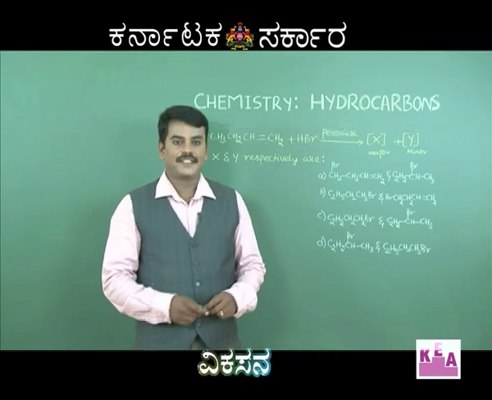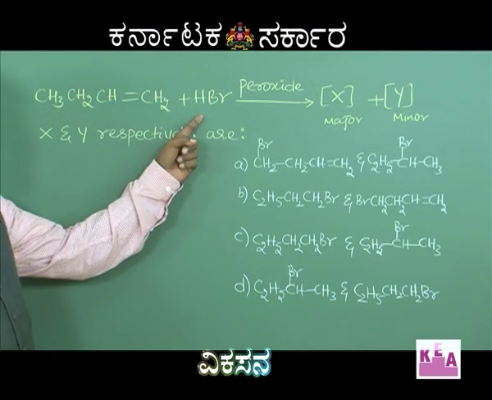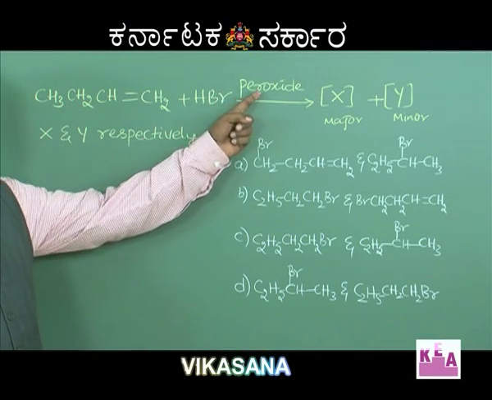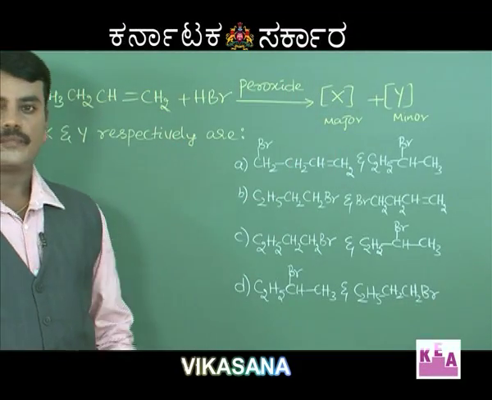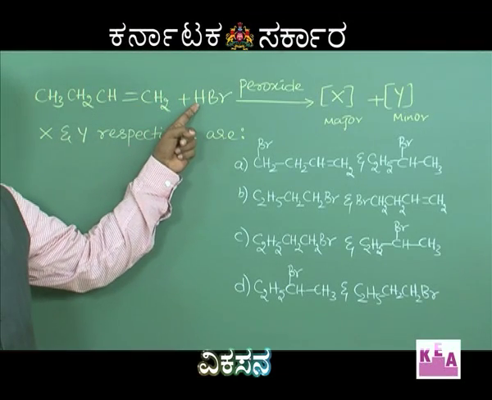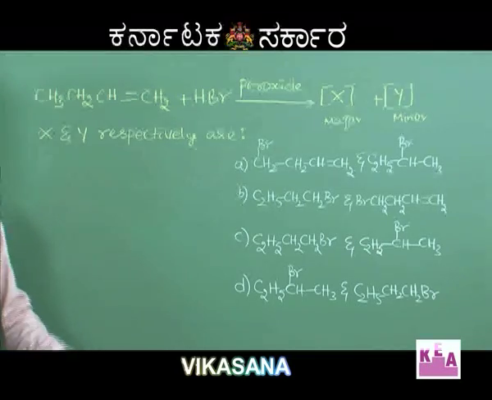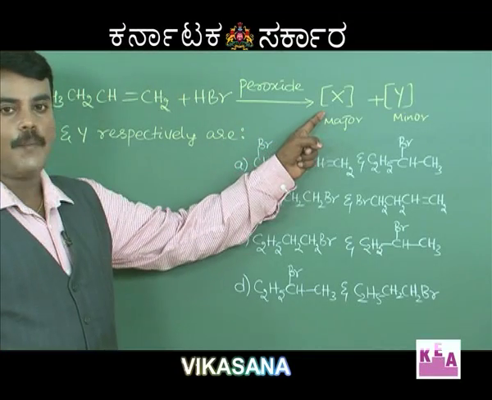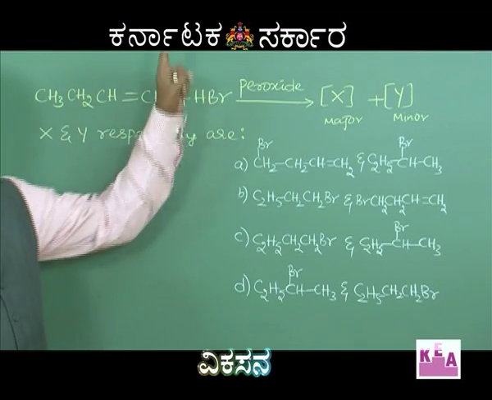The next question is CH3, CH2, CH double bond CH2 plus HBr in the presence of peroxide as a catalyst, giving you compounds X and Y. 1-butene is subjected to addition reaction with HBr in presence of peroxide as a catalyst, giving compounds X and Y. X and Y respectively are.